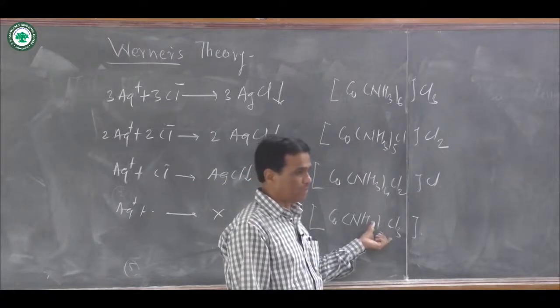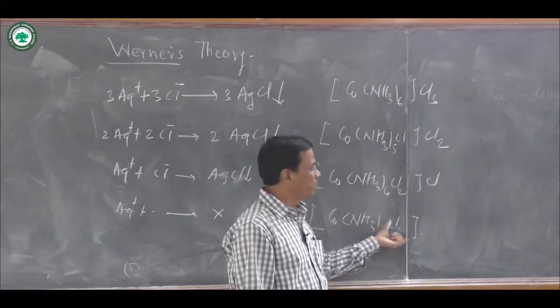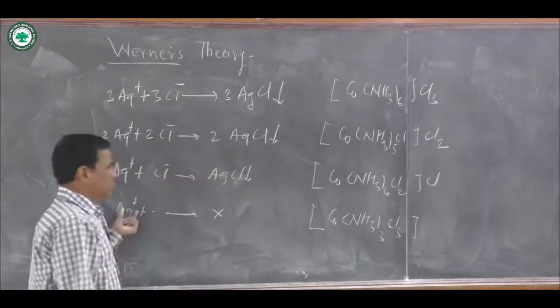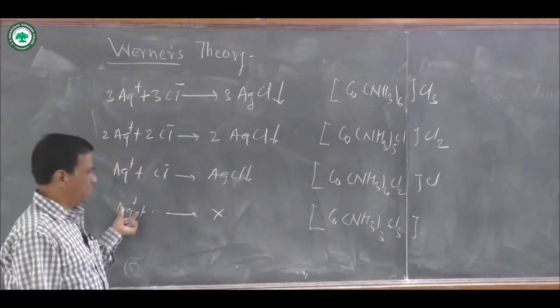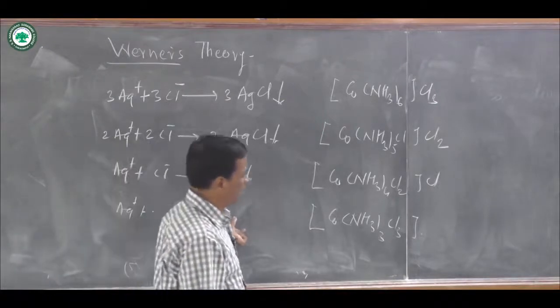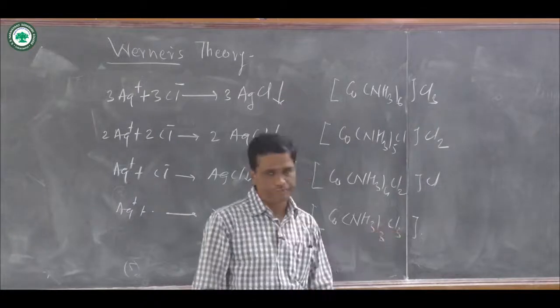Therefore, there is no reaction with Ag plus, and no AgCl precipitate occurs in the case of [Co(NH3)3Cl3].